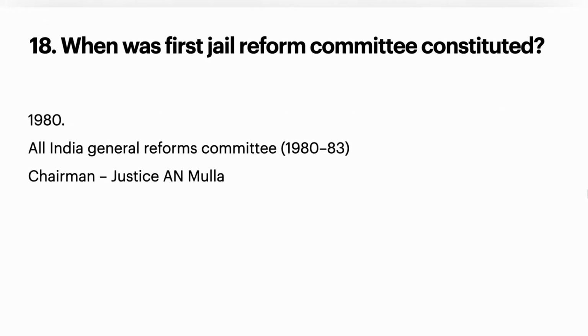18th question. When was the first jail reform committee constituted? So the first jail reform committee was constituted in the year 1980, and it is called the All India Jail Reforms Committee, and the chairman of that committee is Justice A.N. Mullah.